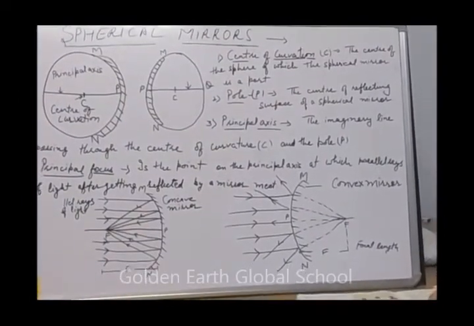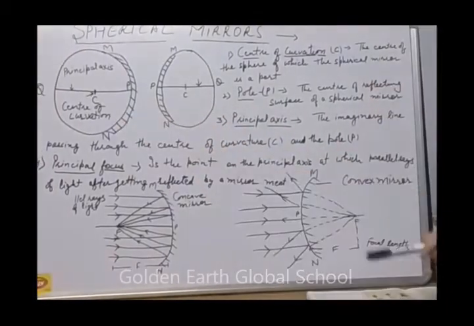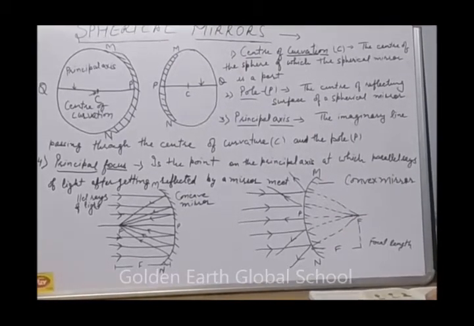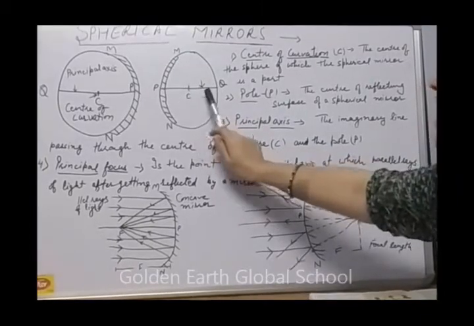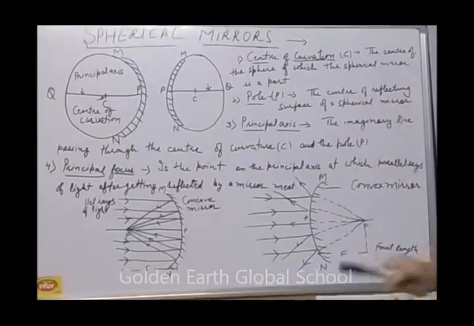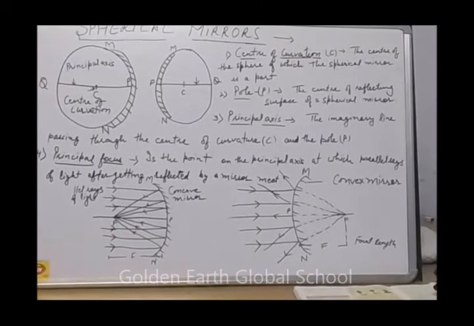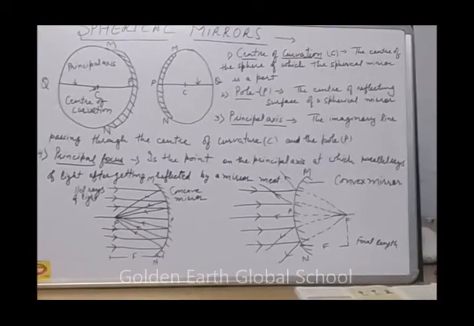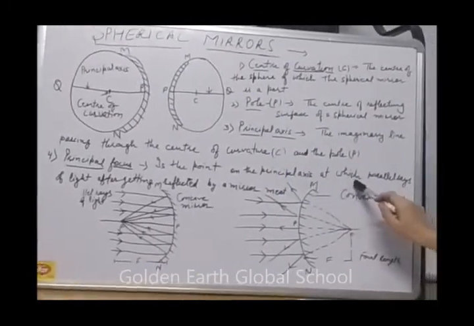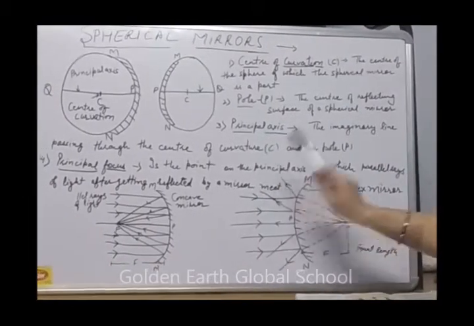Then the third one is the principal axis. This is an imaginary line passing through both the center of curvature and the pole. Okay. Next is the principal focus. What do we mean by principal focus? The principal focus of a spherical mirror is the point on the principal axis at which parallel rays of light meet after getting reflected by the mirror.